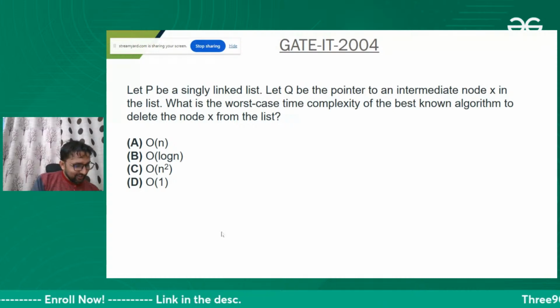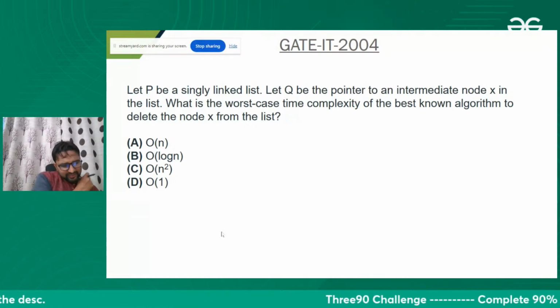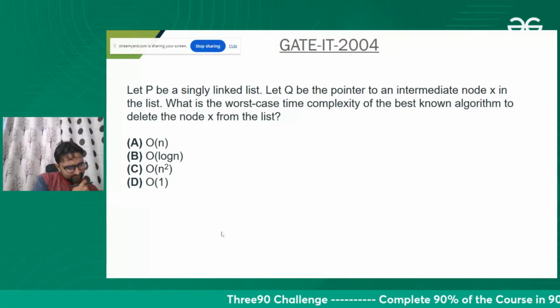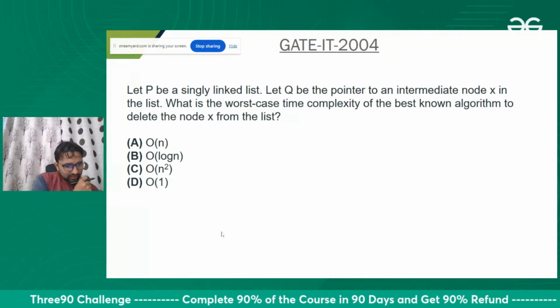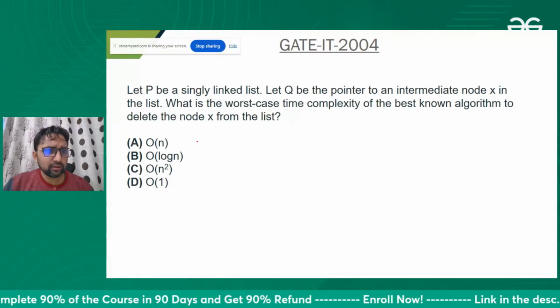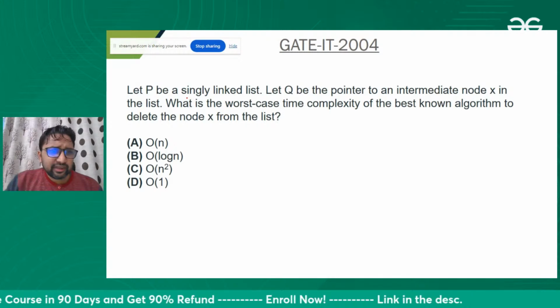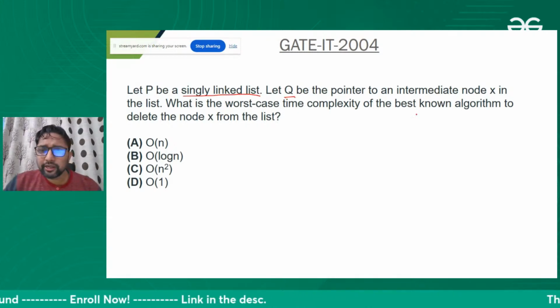Okay, fine. So people are still saying order of n. Traverse करना पड़ेगा. Okay, let me read the problem statement. P is a singly linked list. Q is the pointer to the intermediate node.